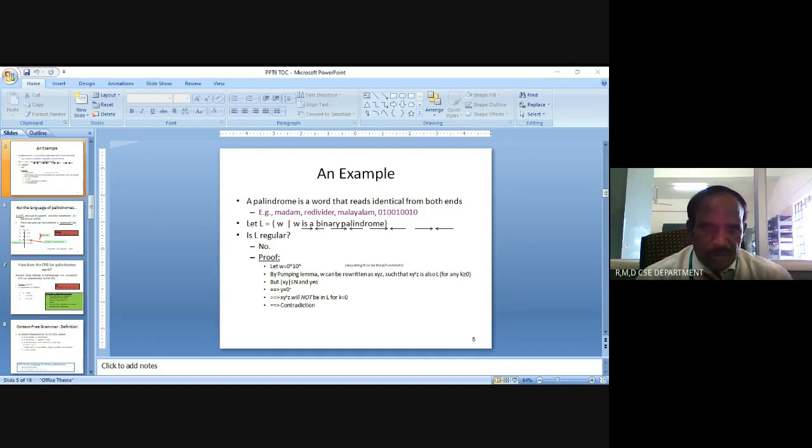Does every leftmost derivation have a rightmost derivation, and vice versa? True or false? True. We will use a proof to show this. Does every word generated by the context-free grammar have a leftmost and rightmost derivation? Yes, easy to prove, in the reverse direction as well. Could there be words which have more than one leftmost and rightmost derivation? This also is yes. So this context-free grammar is ambiguous.